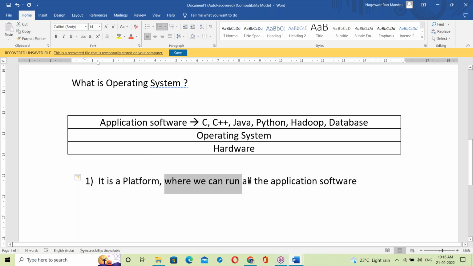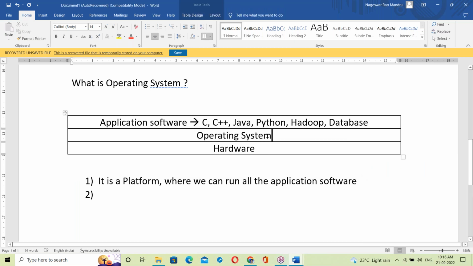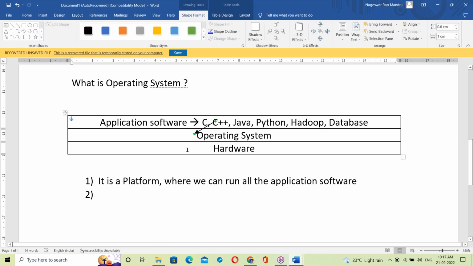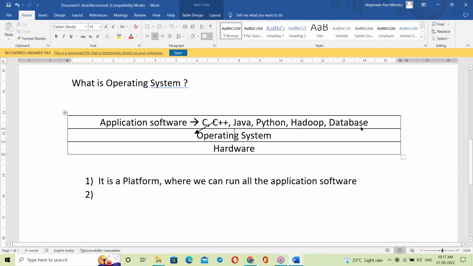Suppose a C program or a C plus plus program is generating some output. The output of all these programs is first of all delivered to OS.